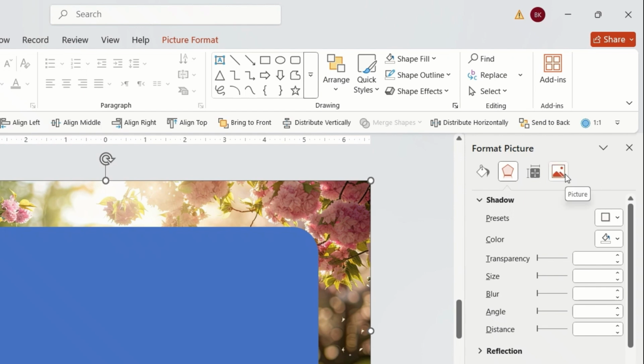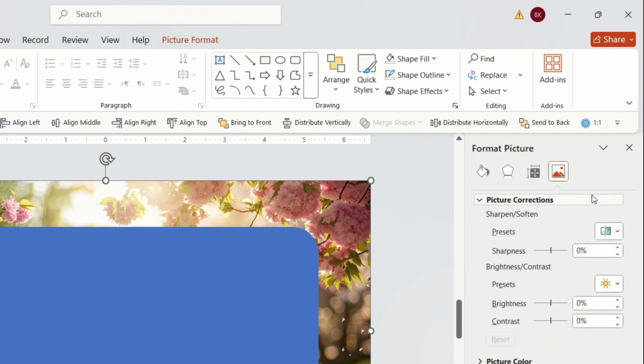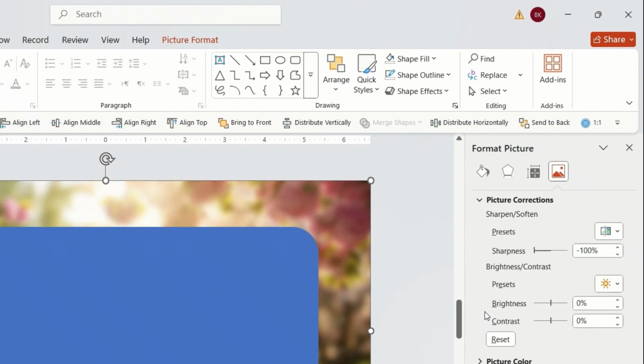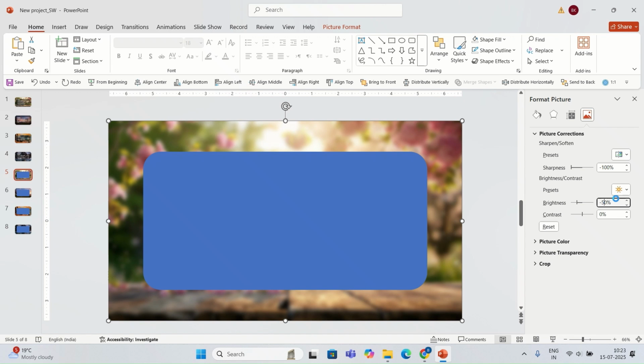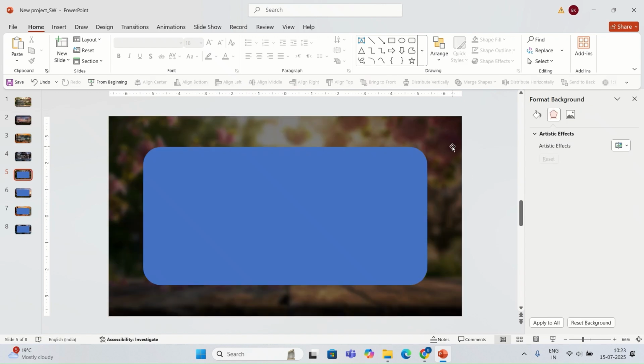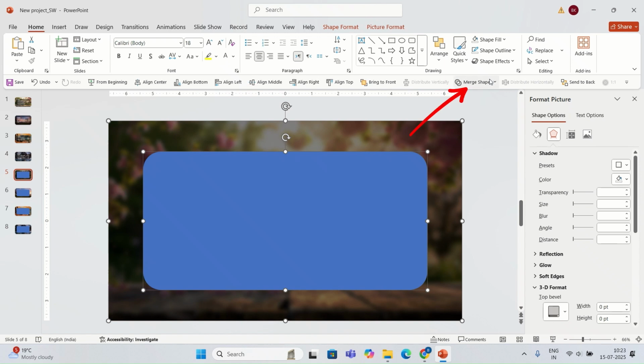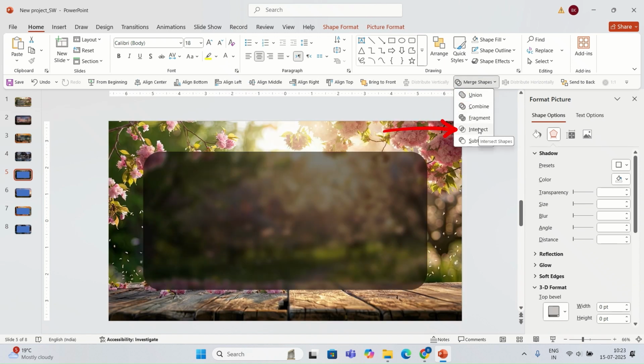For sharpness, I'm going to go with -100%, and for brightness, I'm going to go with -50%. Once I'm done, I'm going to select the image and then the blue shape. I'm going to go to merge shape and I'm going to select the option intersect.